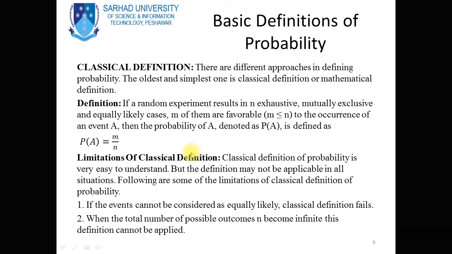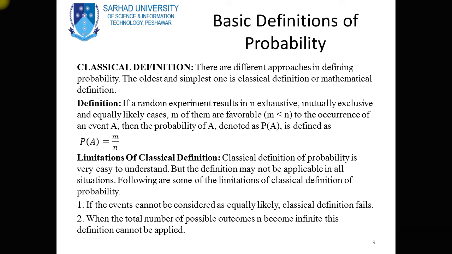I want to tell you again that the numerical measure of the chance of our choice in an experiment is called the probability of our choice.